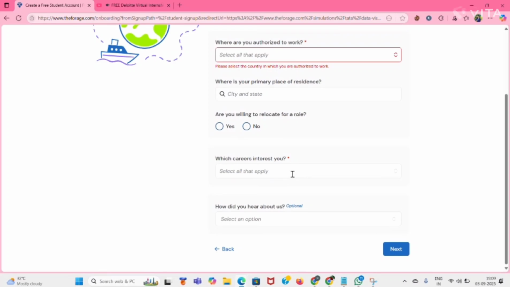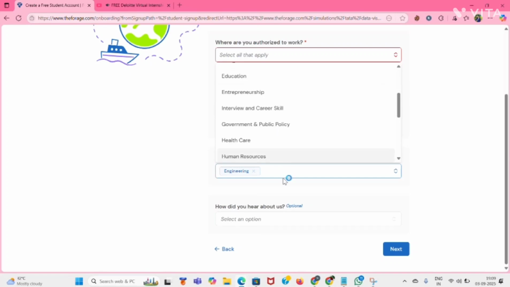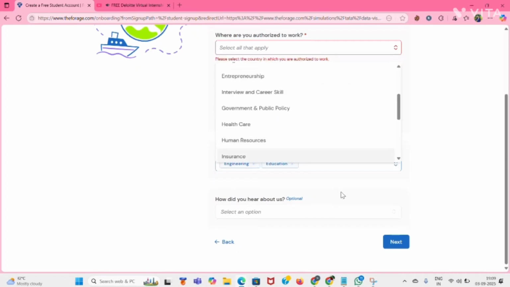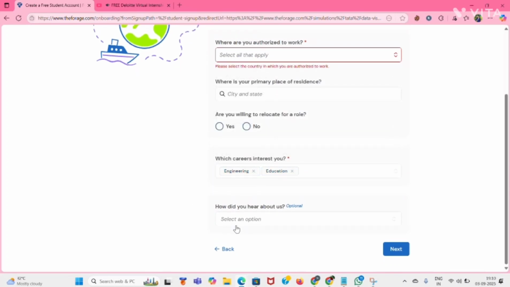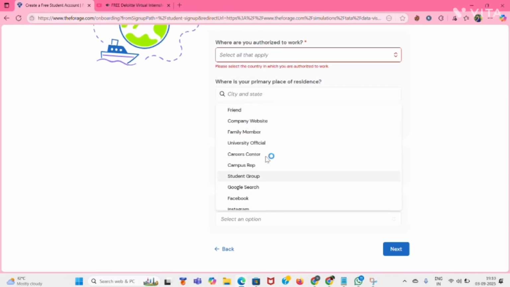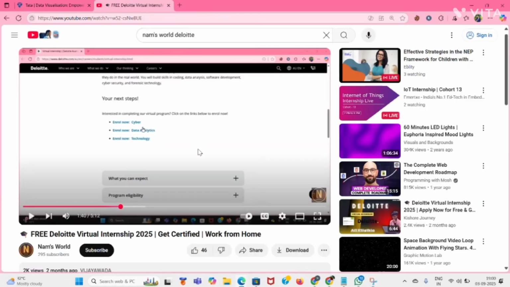Which careers interest you? This is compulsory. You can select anything of your interest, and you can select more than one. How do you hear about us? This is optional, like from LinkedIn, a friend, Google search, anything. Then click on next. This is mandatory. If you're from India, then you can click India. Then click on next.